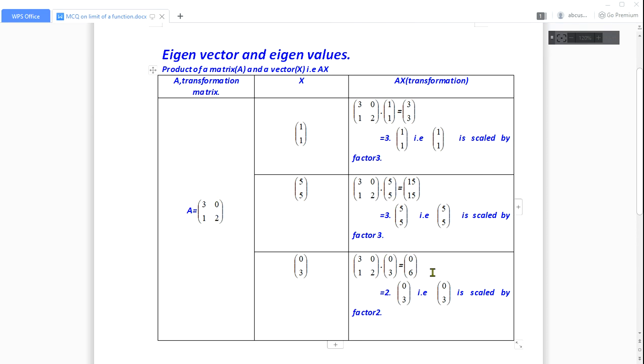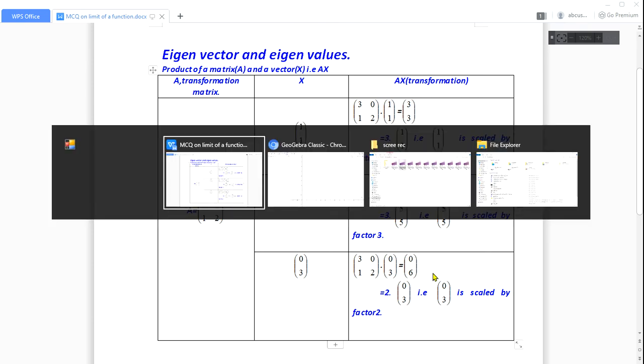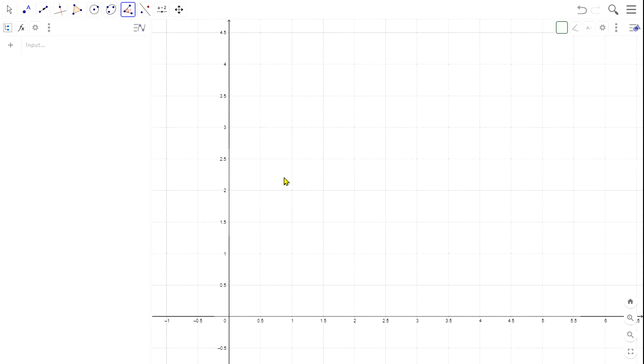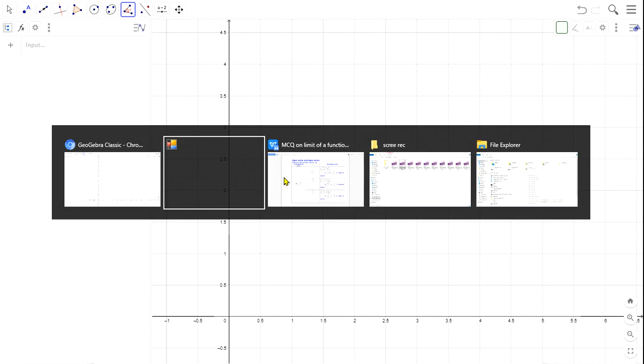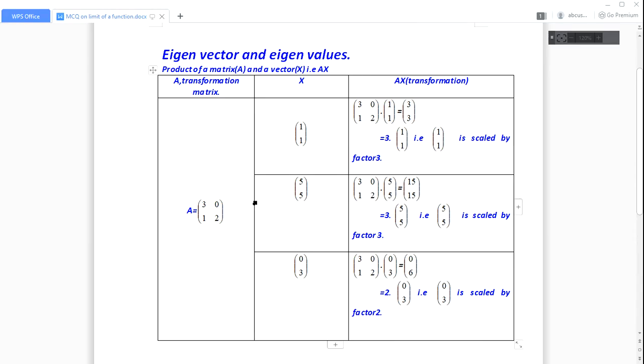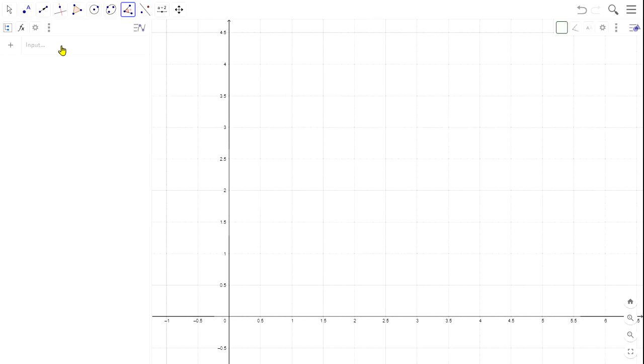Okay, let me illustrate this transformation on those vectors by using this transformation matrix. Let me show it on the GeoGebra software. Okay, let me open the GeoGebra software. First, let me type the matrix. The transformation matrix is A, with rows 3, 0 and 1, 2. Okay, let me type this in GeoGebra.